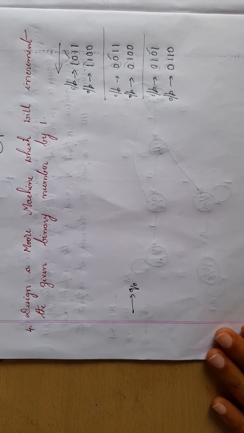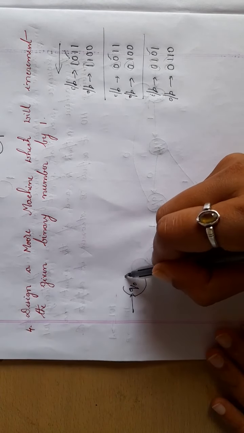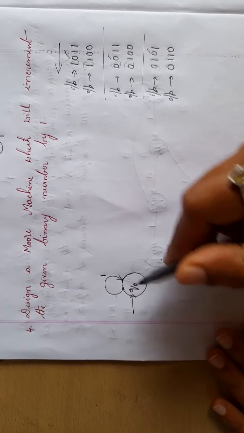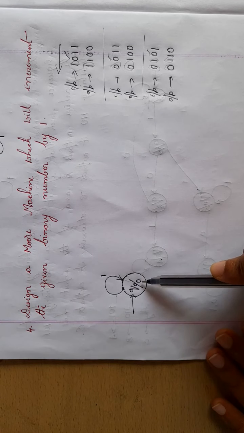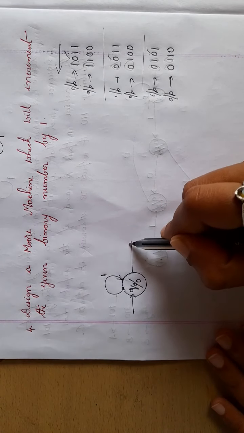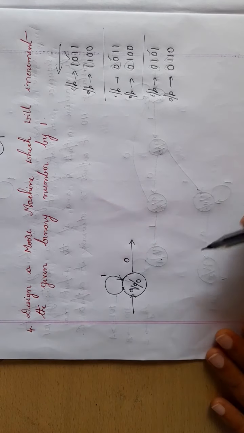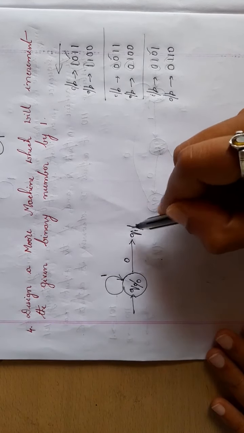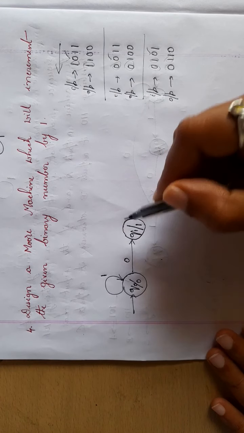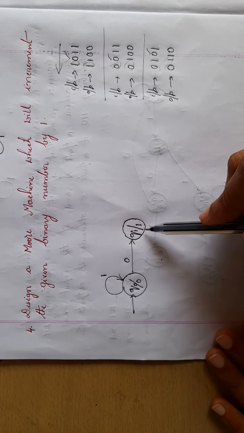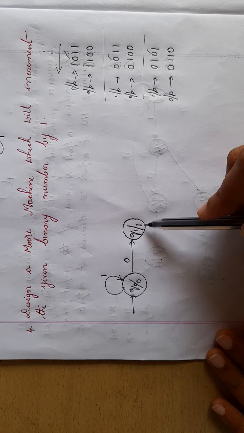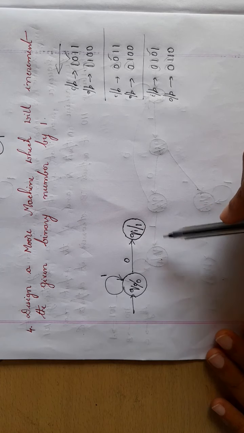Q0, okay, Q0. So what it tells, replace 1 by 0 until you read a first 0. So replace 1 by 0, okay, replace 1 by 0 until you read a first 0. So when you read a first 0, what you should do? You should change it to 1. Keep on changing 1 to 0. When you read a first 0, change it to 1. After that, no changes. 0 will remain 0 itself, 1 will remain 1 itself.